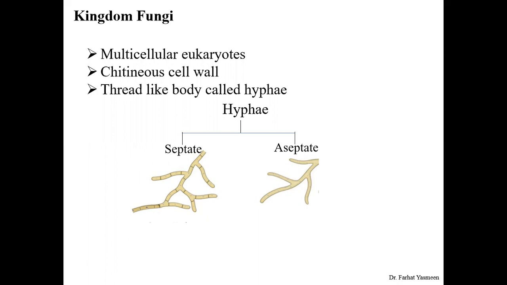They have another unique characteristic: the cell wall that is made up of chitin. They have a specialized cell wall made up of chitin, and their body is a thread-like structure which is known as hyphae. Their hyphae could be septate or aseptate. Septate means there is separation or segmentation in the hyphae, or they could be without any segments, which is known as aseptate.